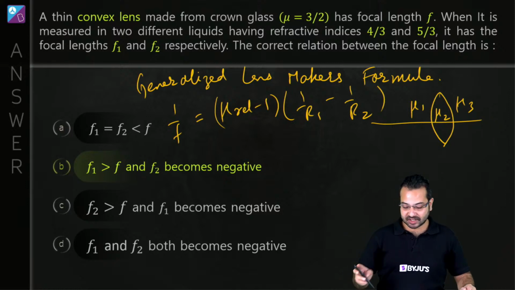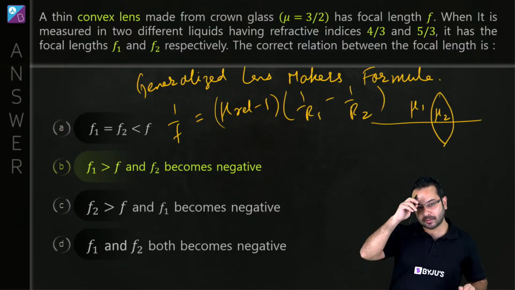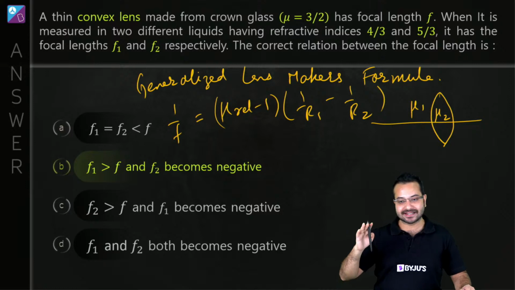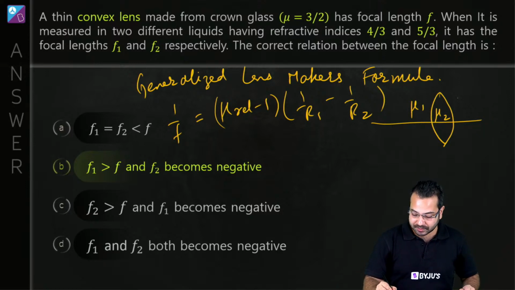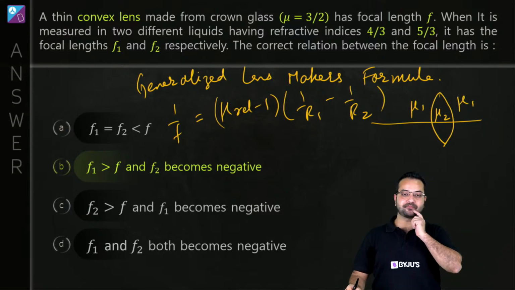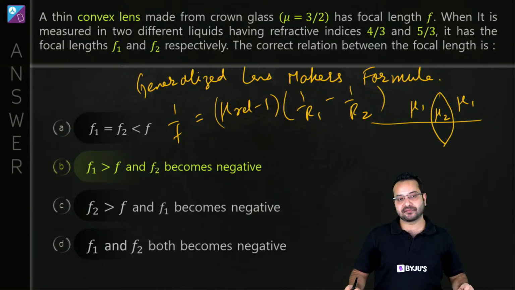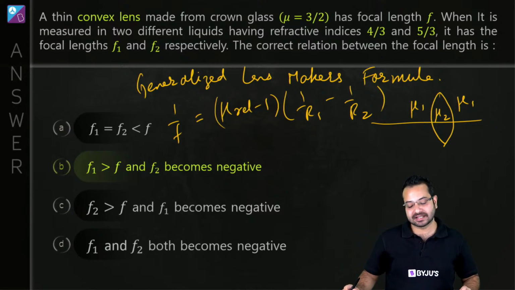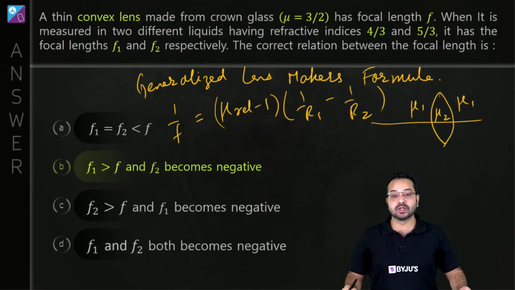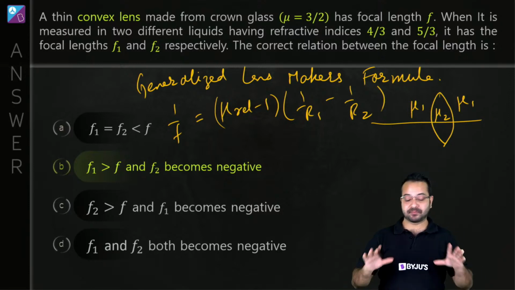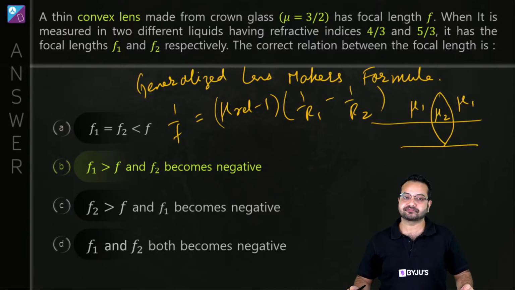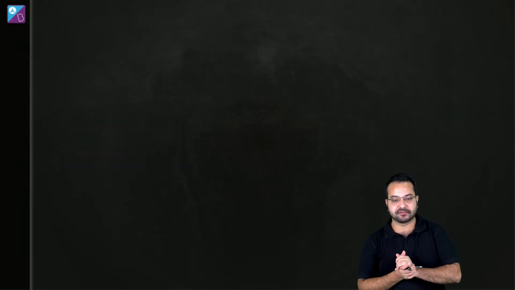Are we clear? So when we are using the lens maker's formula or the generalized lens maker's formula, we should remember that the medium on both sides of the lens should be the same. And there was a question in JEE Advanced, I think, where they had changed the medium on the other side. So you will fall in this trap. So do remember this as well. All right, this goes in your concept checklist, and then we move forward.